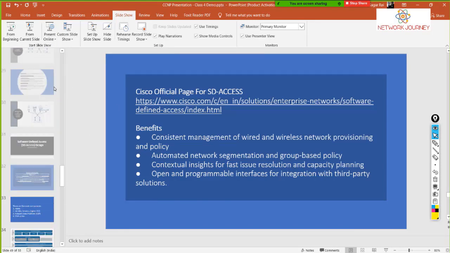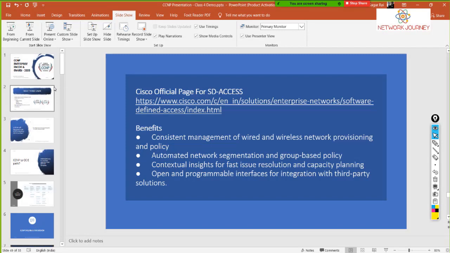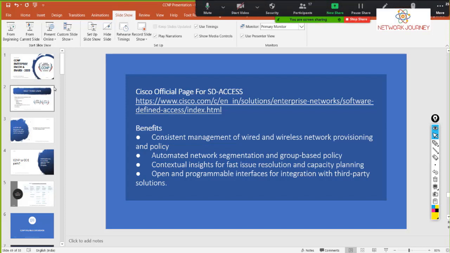All right, guys. Yeah, Sagar, go ahead. You mentioned LISP and VXLAN. You have put the demarcation that LISP is exclusively used for the layer 3 control plane and VXLAN is used exclusively for the layer 2 data plane, right? The limitation of LISP is that it's layer 3. We cannot make use of it in layer 2. That's why we need VXLAN.